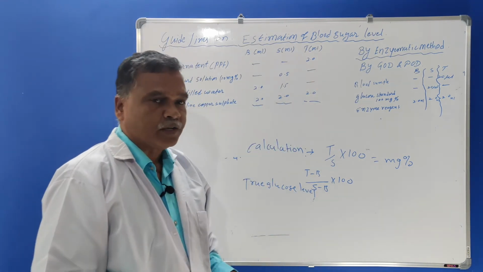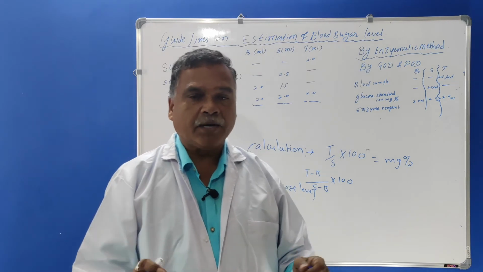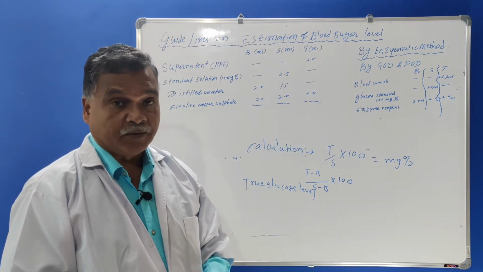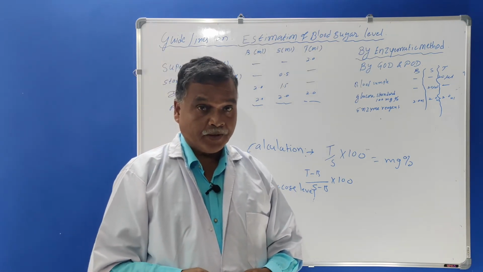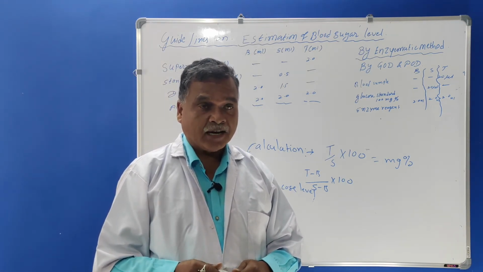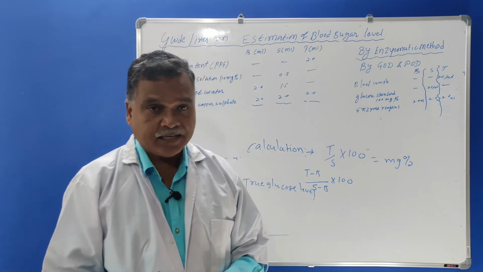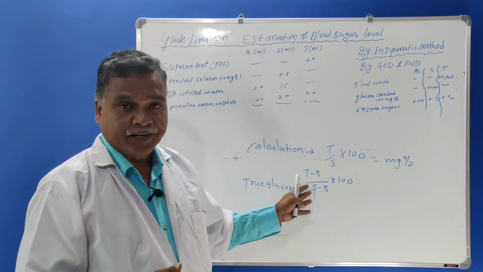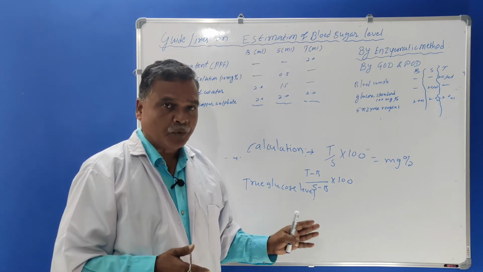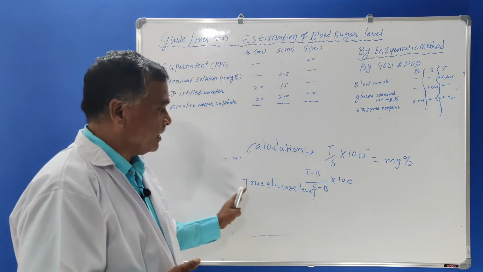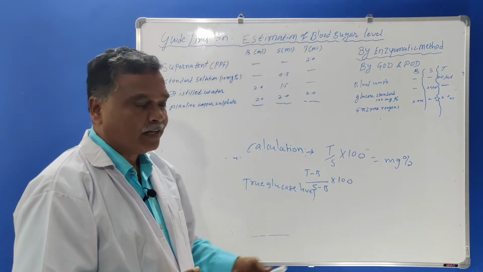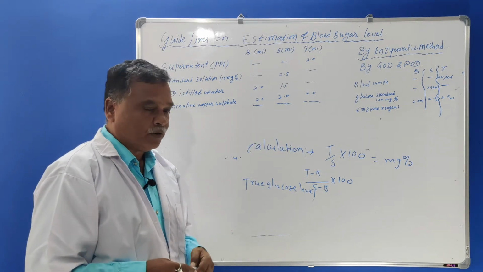What is true glucose level? The correct reading of blood glucose level can be found with the help of the GOD and POD method, but the readings in the reduction method are influenced by uric acid, vitamin C or glutathione peroxidase, so that is not true glucose. So this is a very correct method to find out the blood sugar level or blood glucose level.